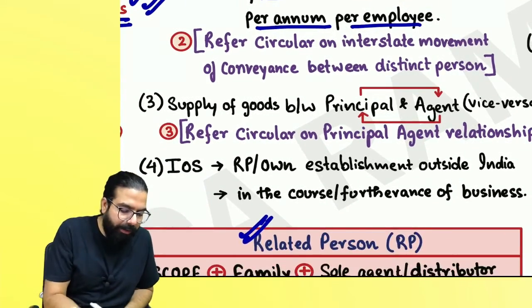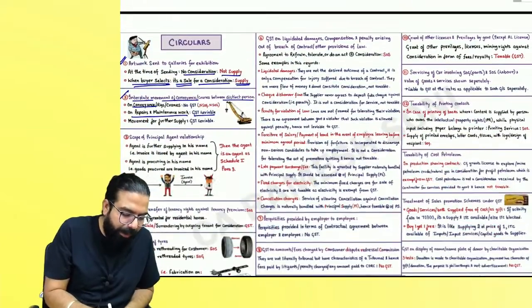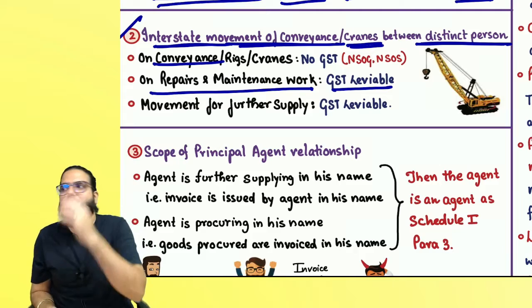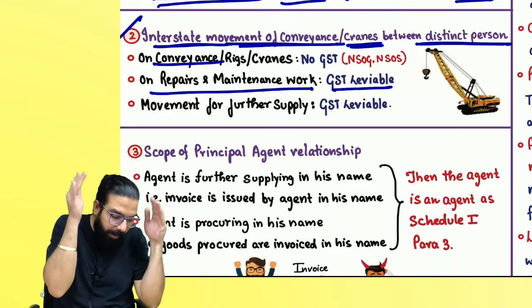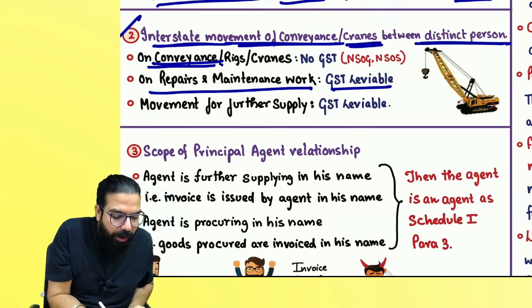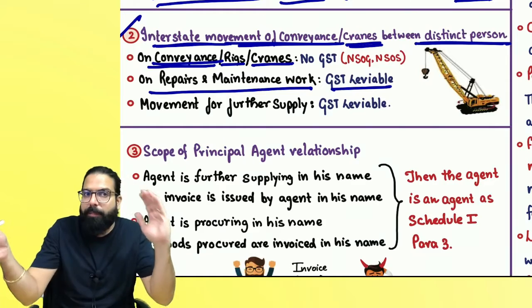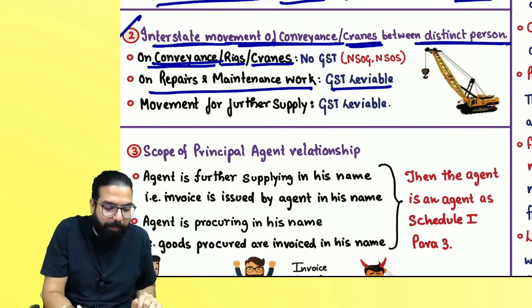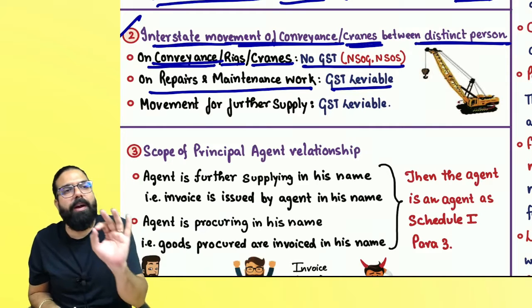Everyone over here. Then there is a circular relating to interstate movement of conveyances. Remember, interstate movement of conveyances or cranes between distinct persons. It has been clarified that conveyances, rigs, cranes, etc., which are going between two distinct persons, are not being supplied. It will be neither supply of goods nor supply of service.